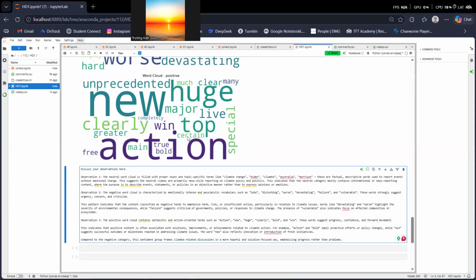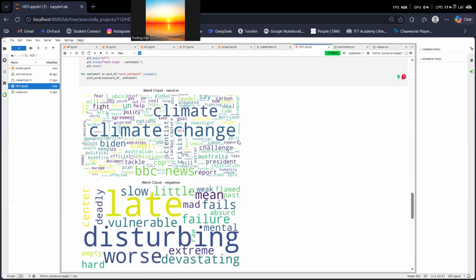For example, action and bold imply proactive efforts of policy change, while win suggests successful outcomes or milestones reached in addressing climate issues. So compared to the negative category, this sentiment group frames climate-related discussions in a more hopeful and solution-focused way, emphasizing progress rather than problems.